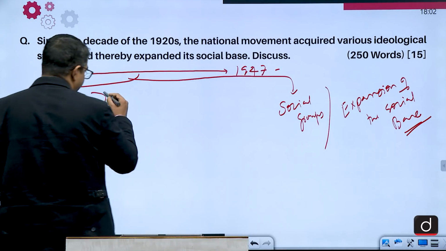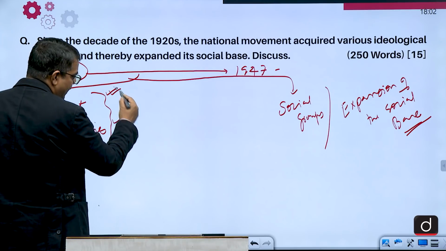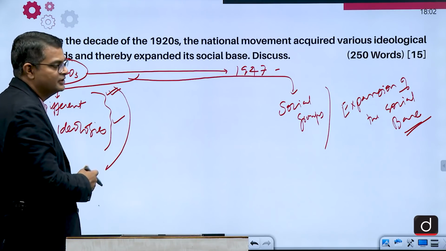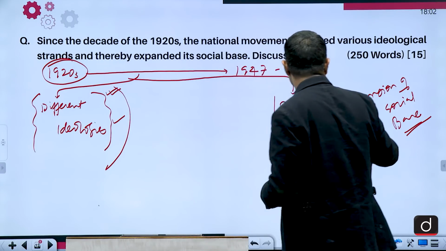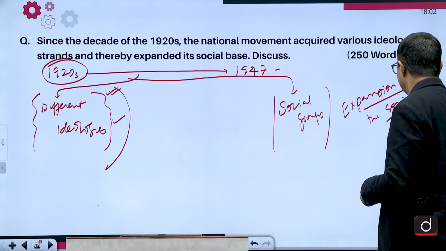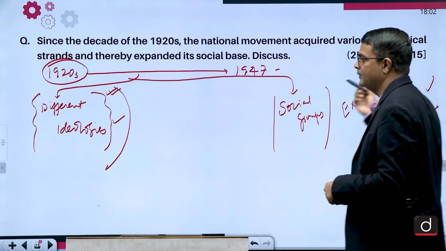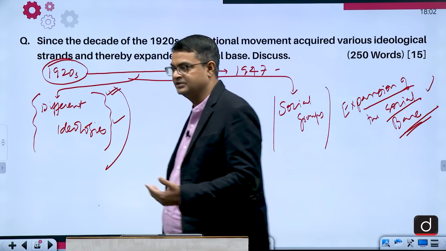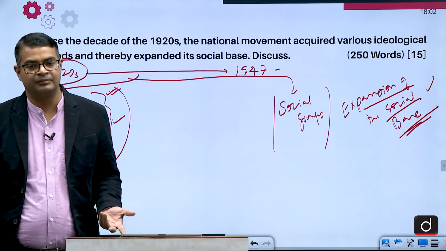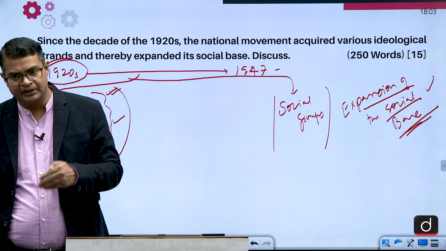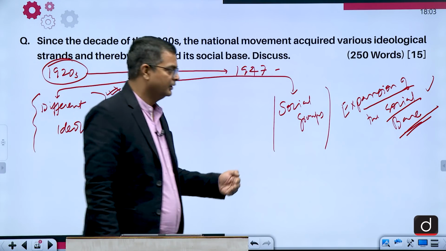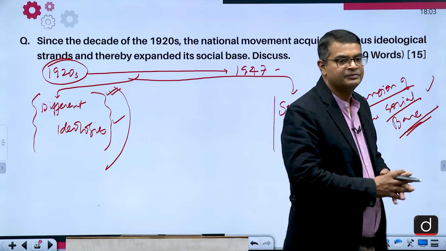तो first आपको ये बताना है कि क्या क्या ideology affected the Indian national movement, and how with the passage of time there was expansion in the social base of the Indian national movement. Earlier peasants were not participating there, later we find peasants participating in large numbers. Earlier the labor class was not participating, later in the Gandhian era we find laborers participating.